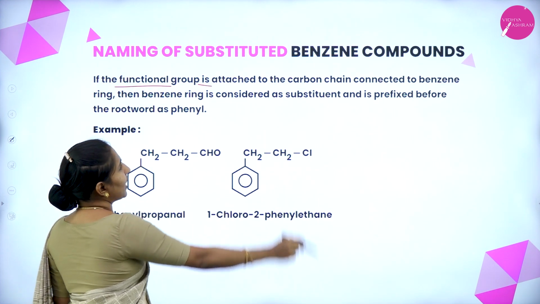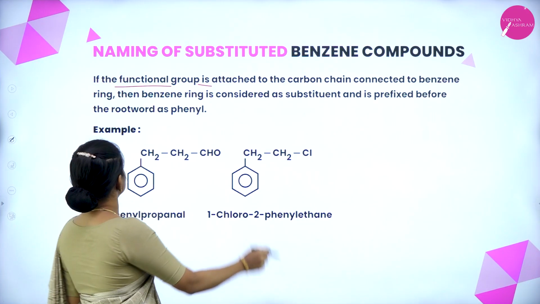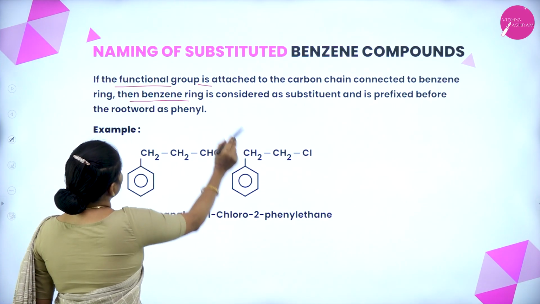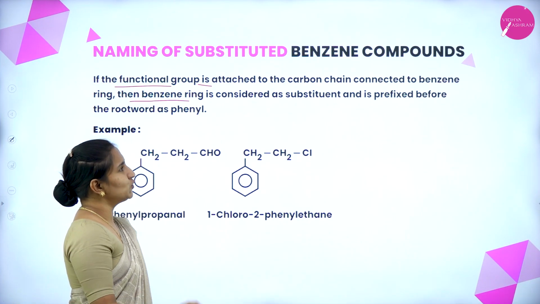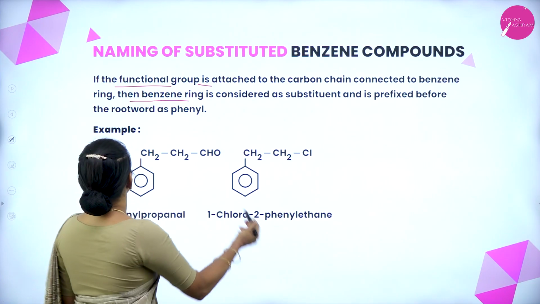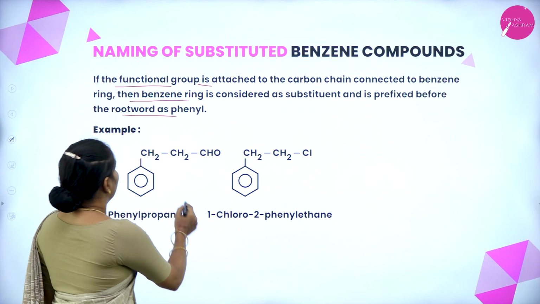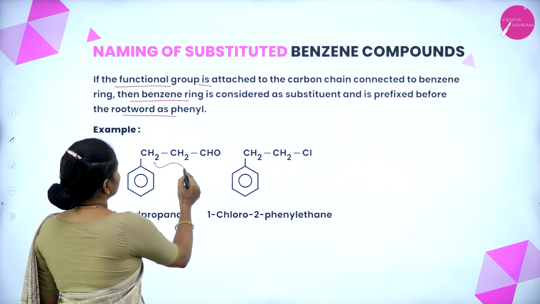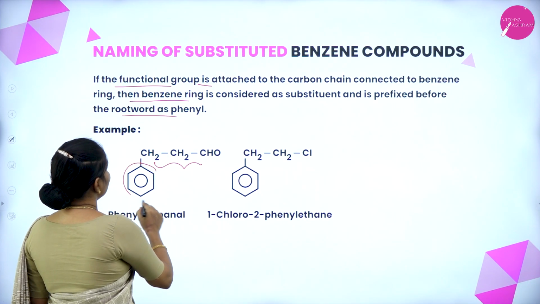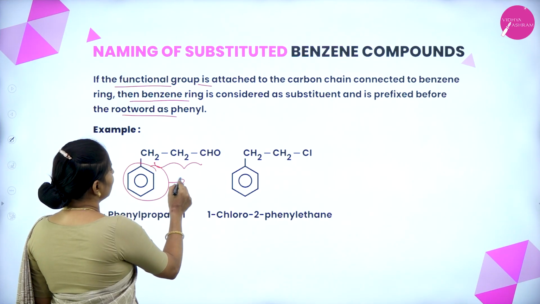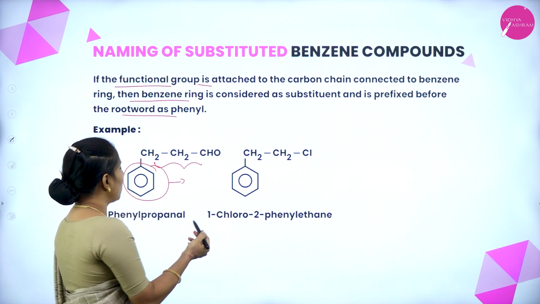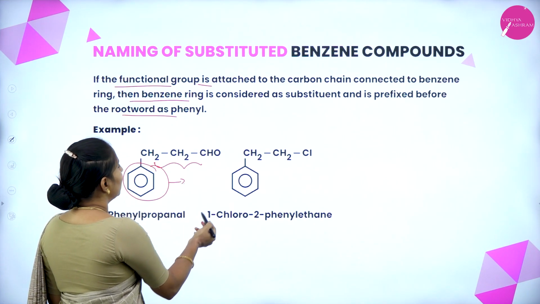If the functional group is attached to a carbon chain connected to the benzene ring, then the benzene ring is considered as a substituent and the prefix before the root word is phenyl. So any substituted benzene ring attached to the compound, we call it a phenyl group.